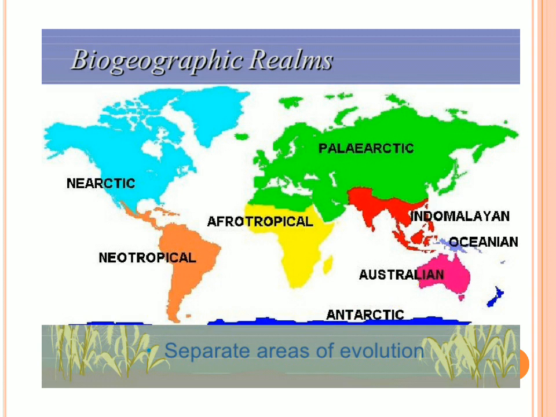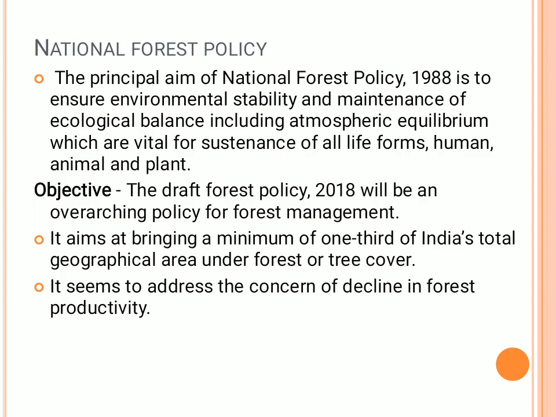So different areas had different kinds of vegetation evolved through thousands of years of Earth's crust and Earth's vegetation formation. That is why biogeographical realms all over the world have been classified into 26, which is of no matter of importance to us, especially only important for optional geography students. So I'm not discussing that point of view here. Just to have a basic idea, the clubbed portions dealt with are: Nearctic, Neotropical, Afrotropical, Palearctic, Indo-Malayan, Oceanian, Australian, and Arctic.